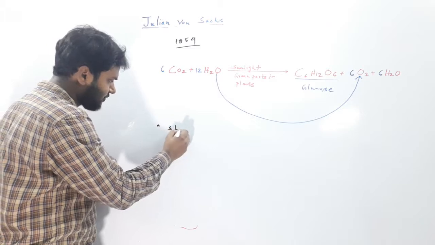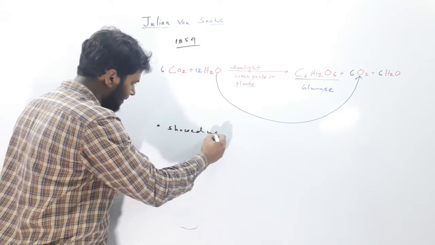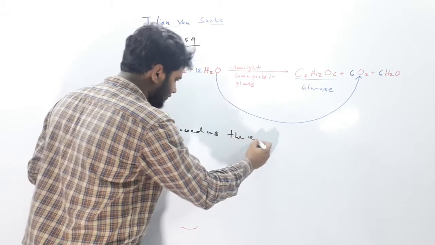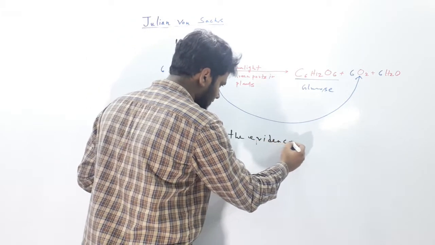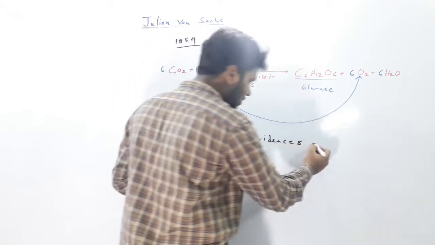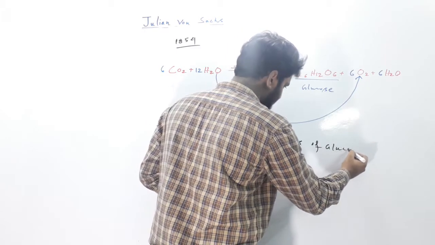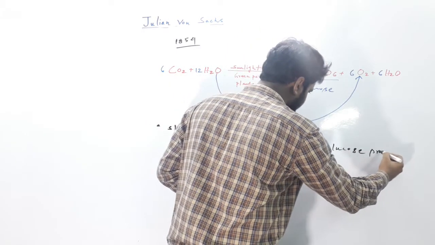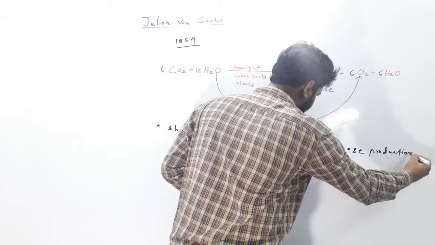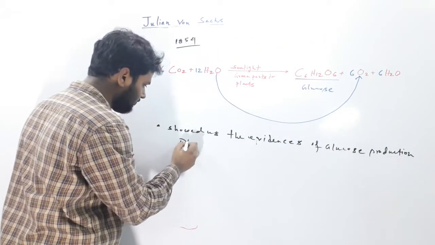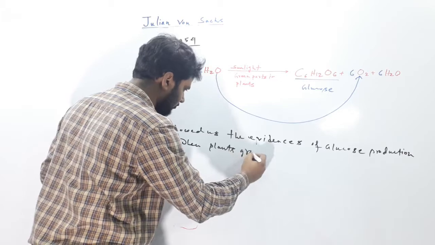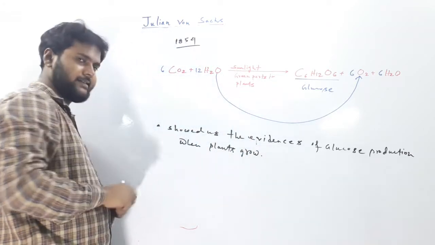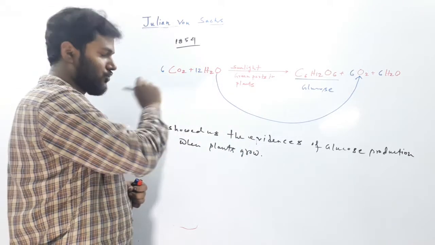He showed us the evidences of glucose production when plants grow. He is the first scientist to show it.